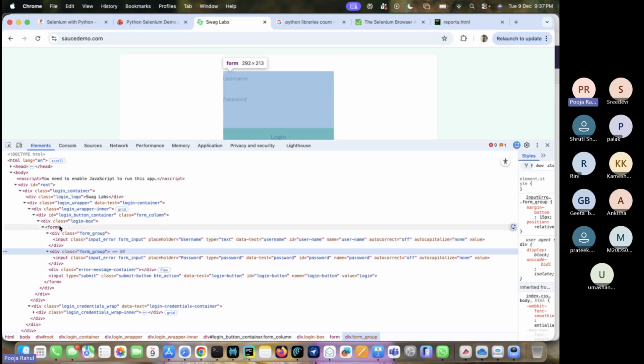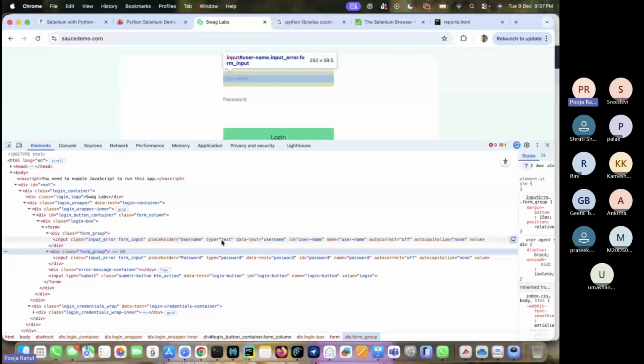Sometimes if you see any links, they will start with A, which is a tag again. These are the tags. After that, inside them we have different attributes: class name, placeholder, type, data test, ID, name, autocorrect, auto capitalize, right? These are not standardized ones actually. According to Selenium, these are the 8 standard ones: ID, name, right?